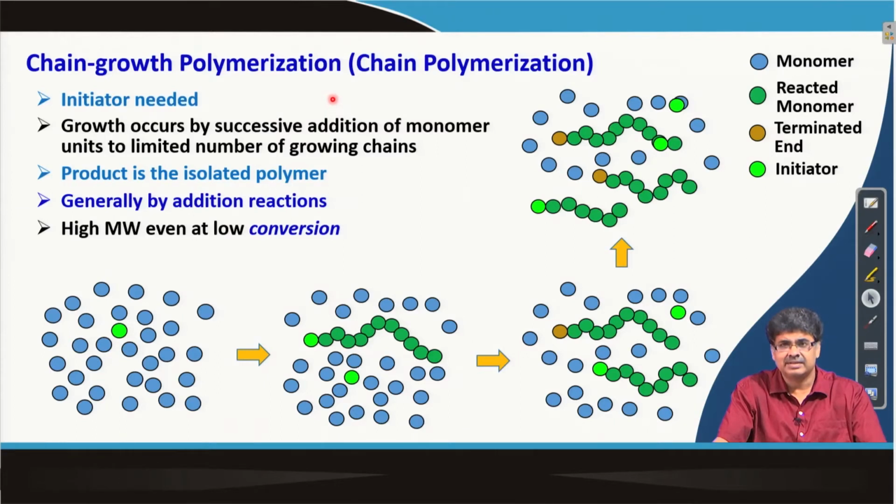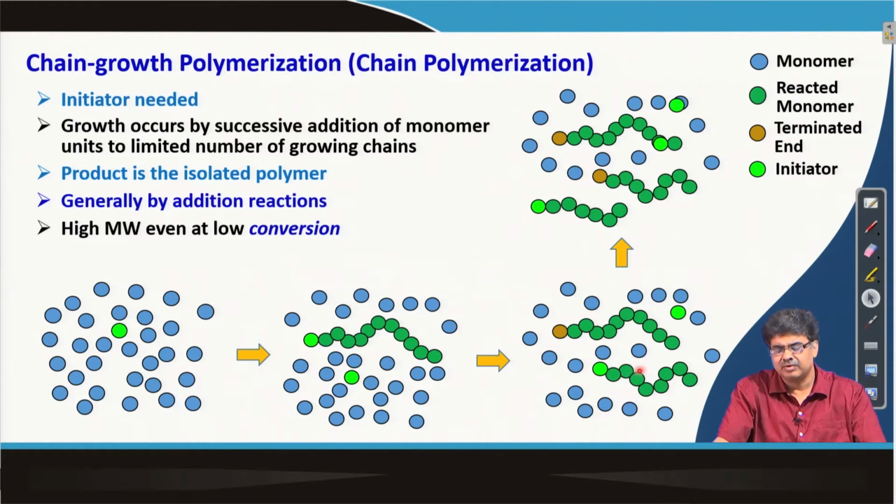Now, if you recall our discussion from lecture 4 or 5 about the chain growth polymerization or simply chain polymerization. We discussed that if we have a set of monomer and we have an initiator, we require an initiator which initiates the chain, and once the chain initiates, we have the monomers getting added one after one at the end and making the polymer chain, and more such monomer initiator actually generates.